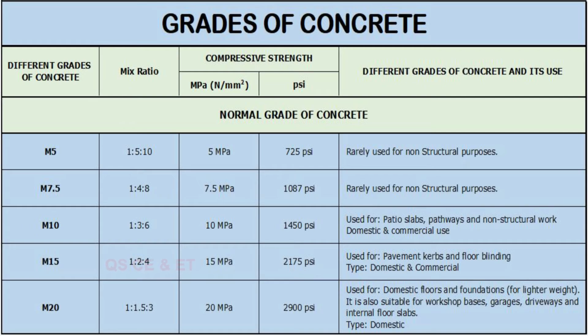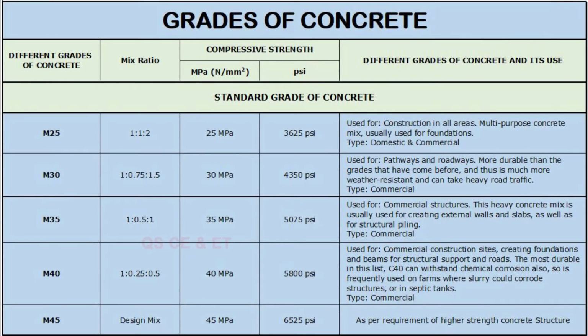M20 grade of concrete mix ratio is 1:1.5:3. Compressive strength 20 MPa and 2900 PSI, used for domestic floors and foundations for lighter weight. It is also suitable for workshop bases, garage, driveways and internal floor slabs. Type domestic. Friends, now we are moving toward standard grade of concrete.